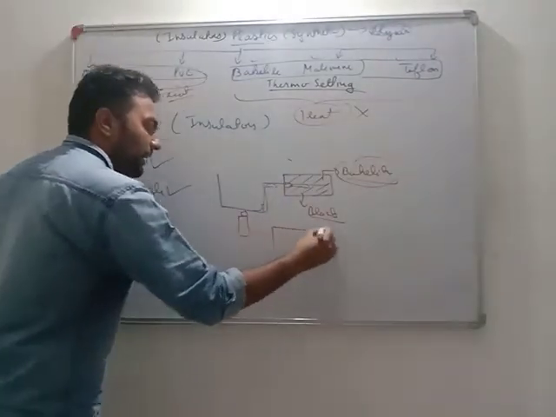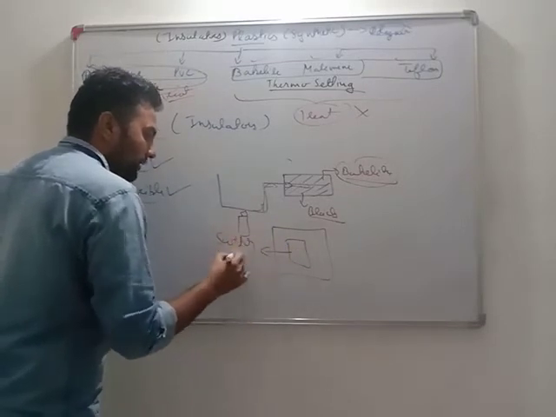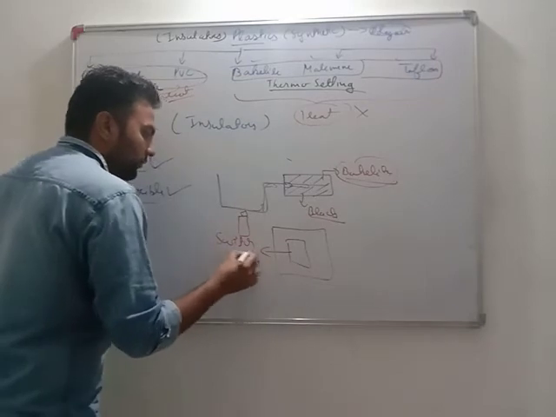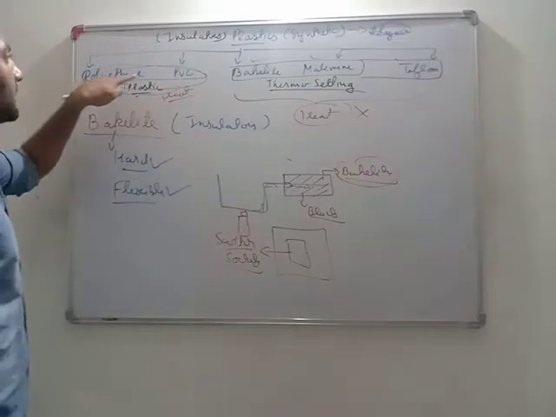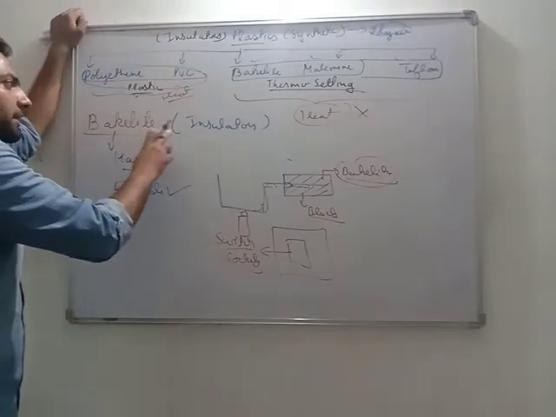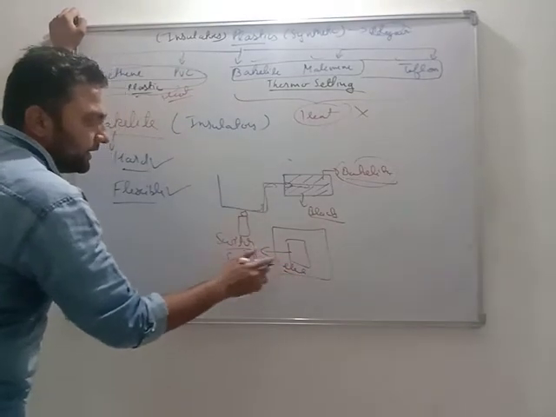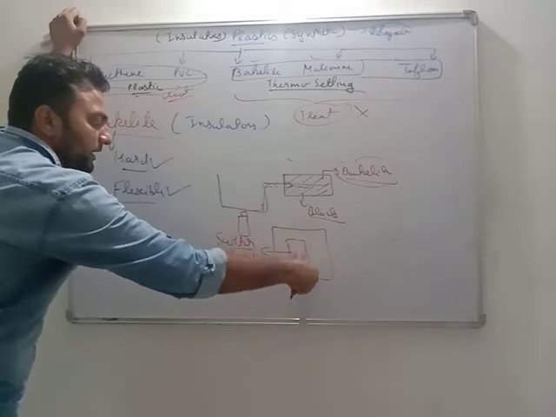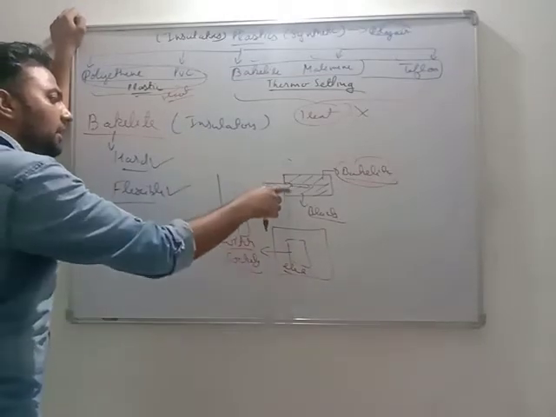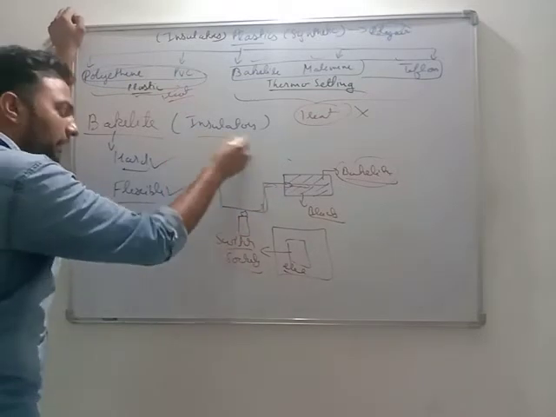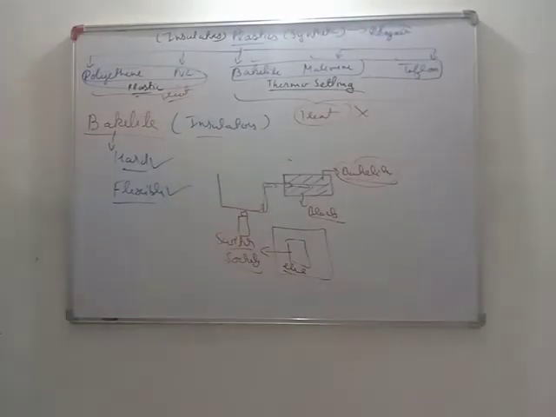Second thing, bakelite is used in switches and sockets. You might have seen switches and sockets. They are also hard. They are not soft like polythene or PVC. So bakelite, as it is an insulator, does not allow electricity. See, it is not allowing electricity. We can very easily switch on and switch off. And second thing is, it does not allow heat to pass. Moreover, it is hard. It is not affected by heat. Got it? So these are common uses of bakelite.